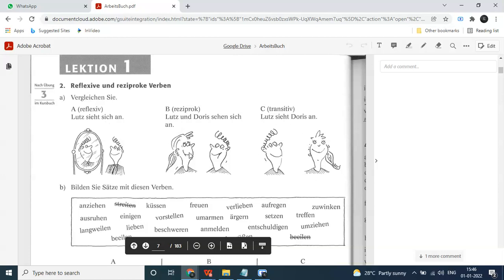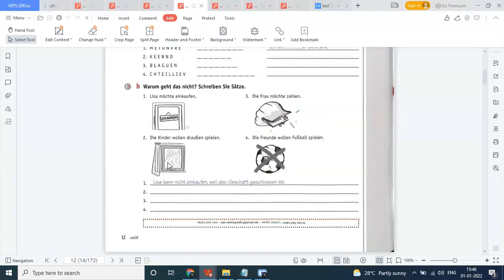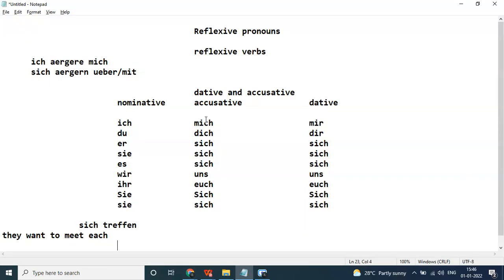Here, sorry, I made a mistake there. Here, both of them want to meet each other. This is transitive. So I said wrong. Sorry. Both of them want to meet each other. So here we have sich treffen as a reflexive verb. They want to meet each other. When both the sides want to perform the action, then we have the reflexive pronoun used. It is called a reciprocal pronoun. If both of them want to meet each other, you can use the reflexive pronoun here. Wir müssen uns.